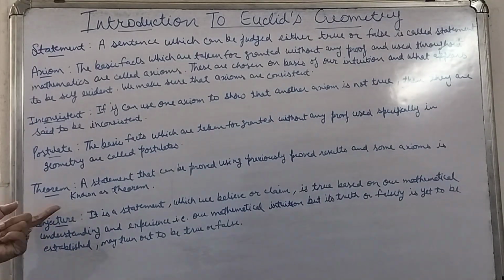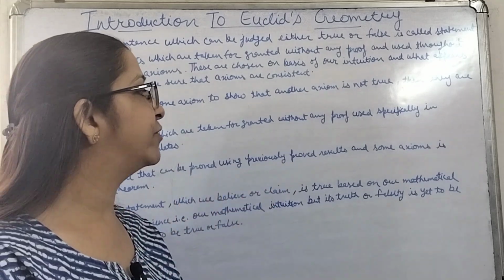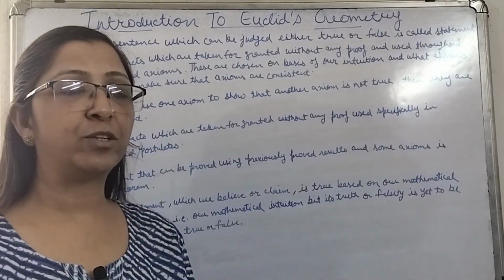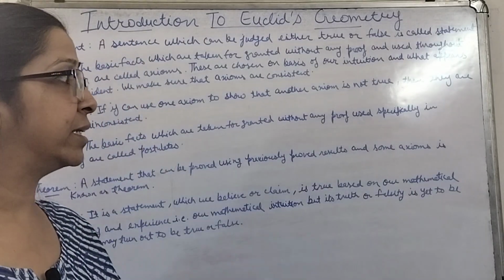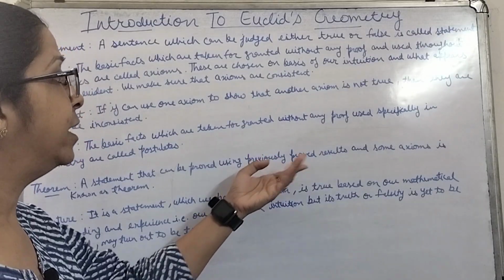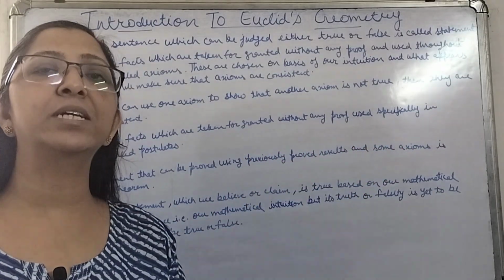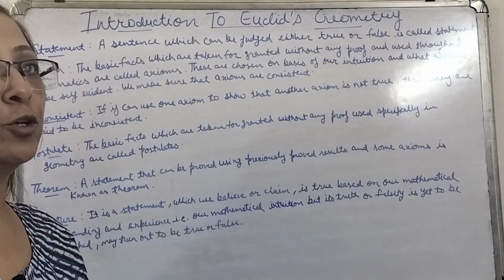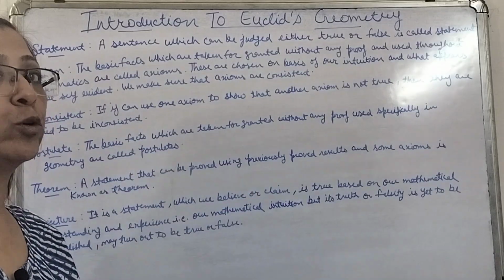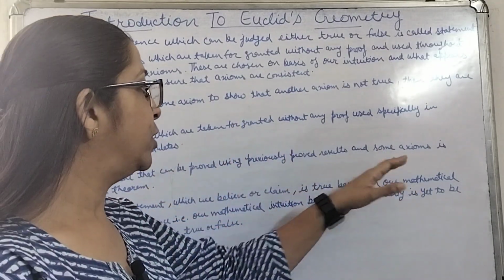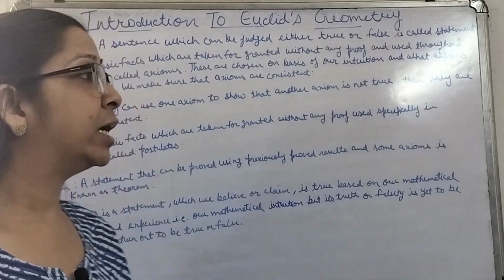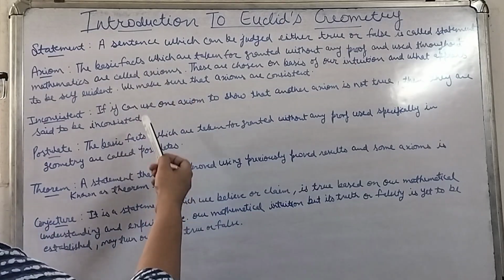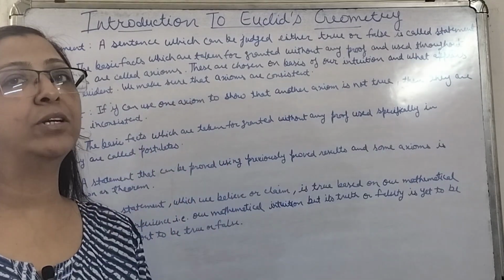Then comes the theorem. A theorem is a statement that can be proved using previously proved results and some axioms. If there is any statement which we can prove using axioms which we have already taken for granted, or using previously proved results, then these types of statements are known as theorems. Here these statements are going to be proved. We are proving the statement using axioms and previously proved results, and then it is known as a theorem. In the case of axioms and postulates, we take them for granted. We do not prove them.